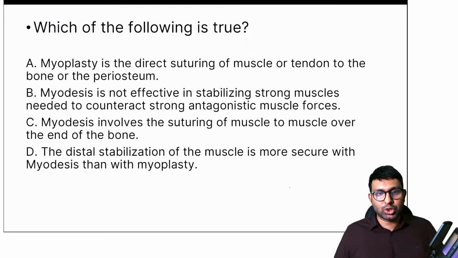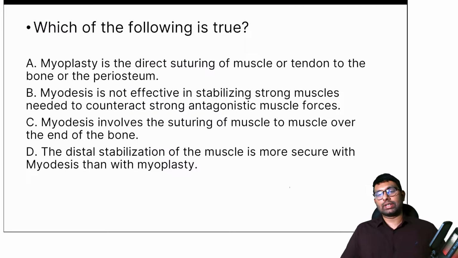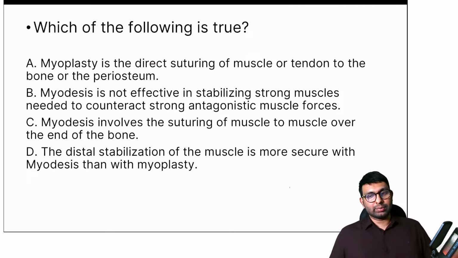Which of the following is true? A, myoplasty is the direct suturing of muscle or tendon to the bone or periosteum. B, myodesis is not effective in stabilizing strong muscles needed to counteract strong antagonistic muscle forces. C, myodesis involves the suturing of muscle to muscle over the end of the bone. D, distal stabilization of muscle is more secure with myodesis than with myoplasty. Which do you think is the answer here?